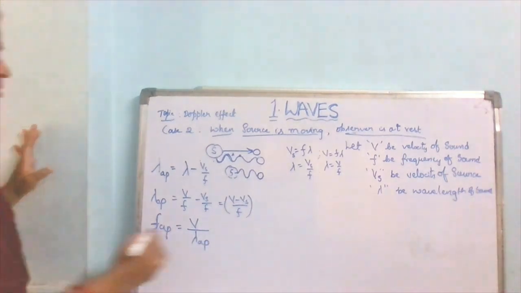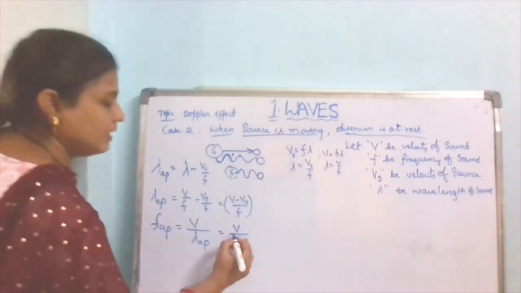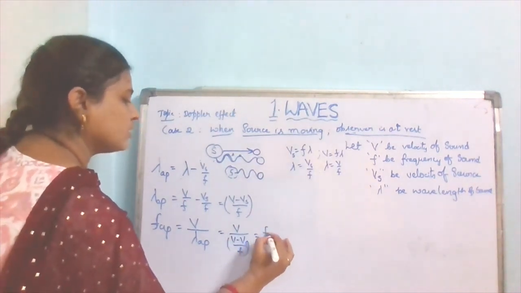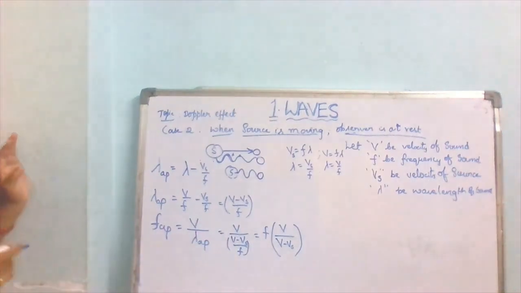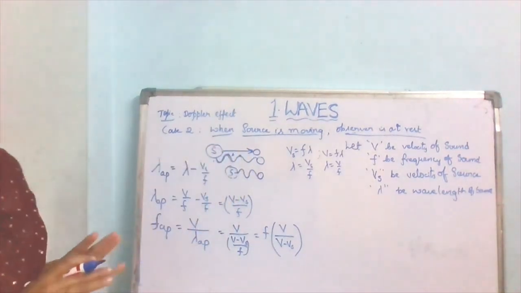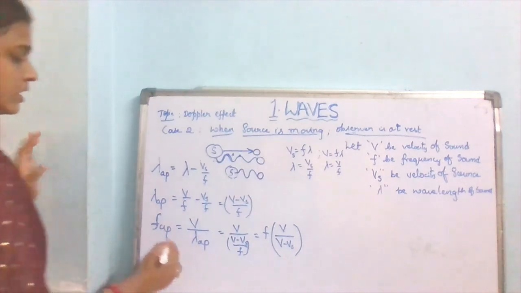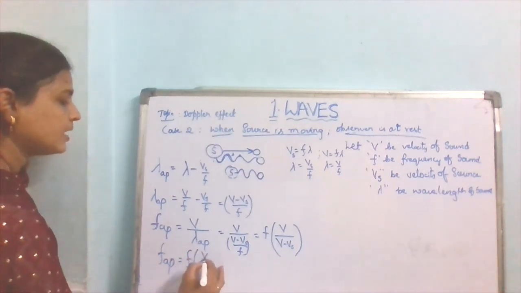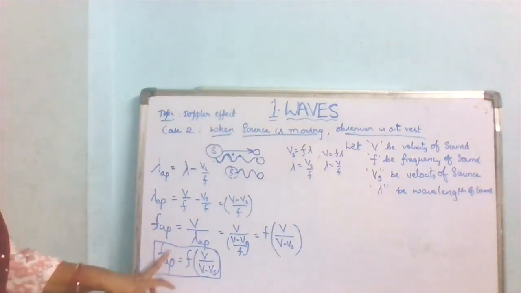So that is V by the apparent wavelength, V minus Vs by F, which equals F into V by V minus Vs. While the source is approaching the observer, the apparent frequency equals F into V by V minus Vs. This is the equation for the apparent frequency.